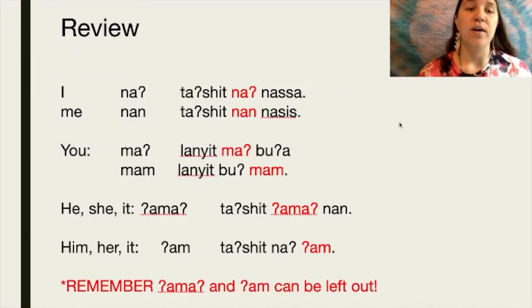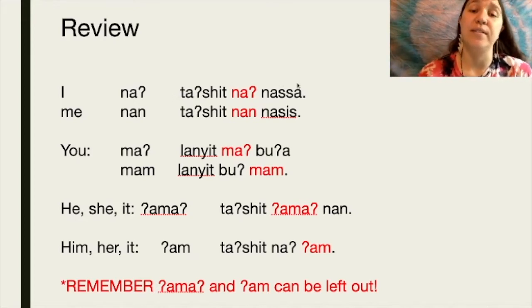Alright, so reviewing quickly over our pronouns. The subject form for I is na, and me, the object form, is nan. For example, we have ta'shit na nasa, and this means that I saw the rattlesnake.